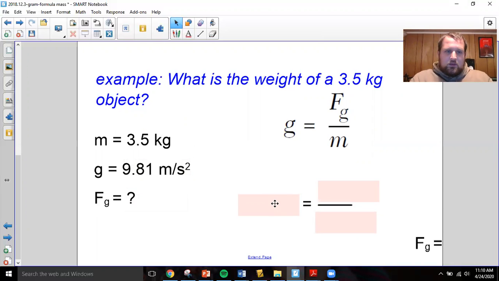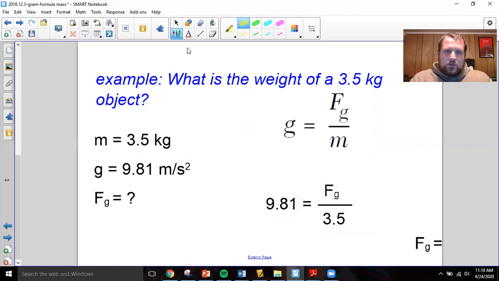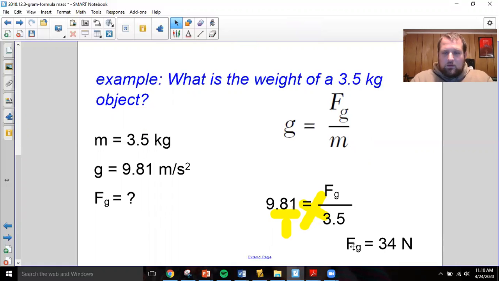So we plug our numbers into the formula and we solve for the variable we don't know. In this case, put this over 1, cross multiply. It's nice and ugly. And 3.5 times 9.81 is 34.335. And the units of force are newtons. So in scientific units, your weight should be in newtons. So that's the basic concept of weight versus mass and how to use the formula.